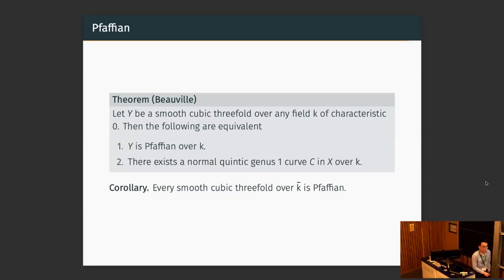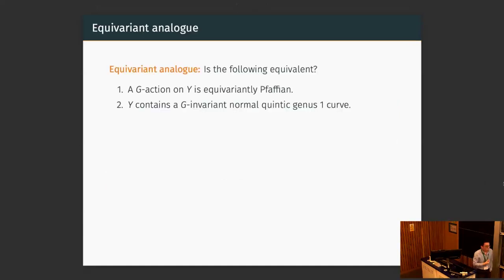So one reason we care about equivariant geometry is that it's sort of an analog of algebraic varieties over non-closed fields, where you can think of the automorphism group action as an analog of the Galois action over a non-closed field. So here is a statement over any field of characteristic 0. You can ask what happens equivariantly. Namely, does this equivariant analog hold? So it's the following equivalence. First, your group action on Y is equivariantly Pfaffian, and the second is Y contains a G-invariant normal quintic genus 1 curve.